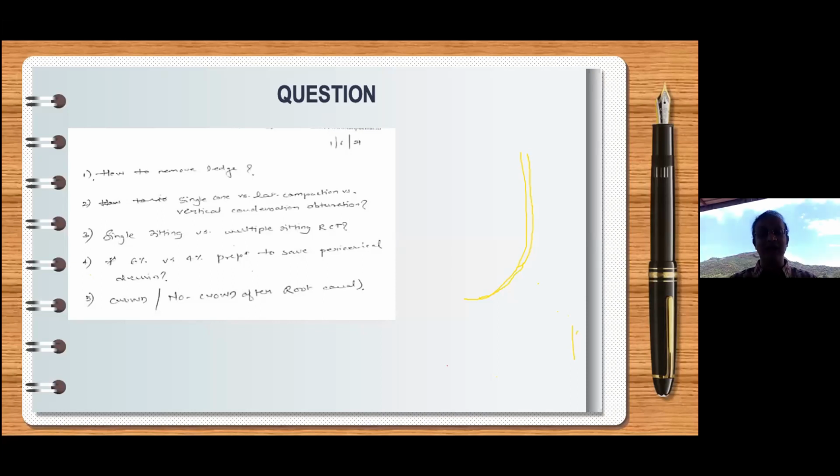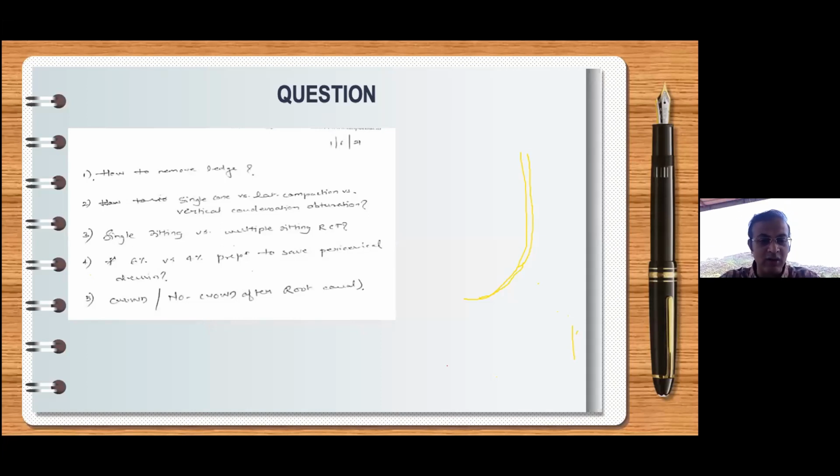But nothing less than 25. Okay, nothing less than 25. I see some of my colleagues preparing canals only up to 20, 24% or 26%. That's not a good preparation. It has to be minimum 25. Okay, 25.4 or 25.6 is the minimum preparation required.